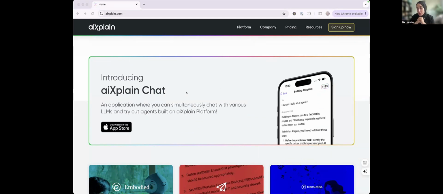What we will provide very soon, and we have a glimpse already if you download the app today, is public agents, which means if you build an agent and you're so happy with how it performs and you want to make money yourself, you can ask aiXplain to make it public, and it will appear on that chat app. So anyone with that chat app, which again is free to download, can start talking with your agent, and you will get a generous revenue share.